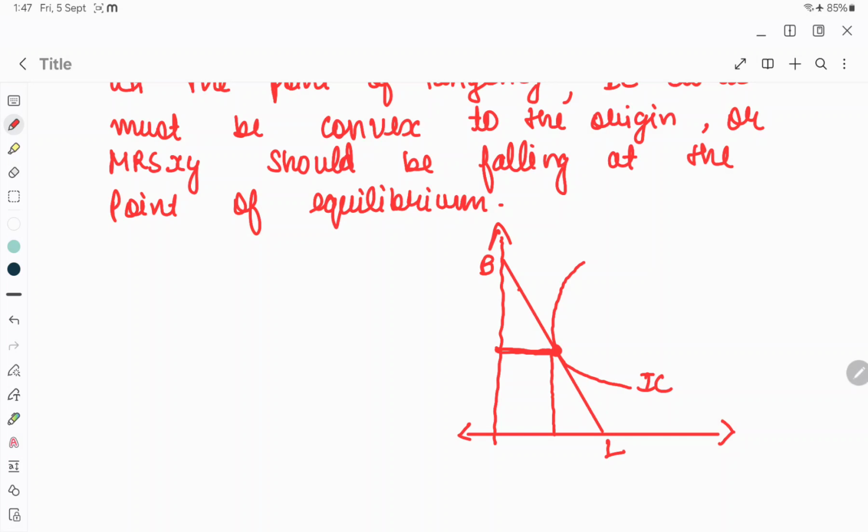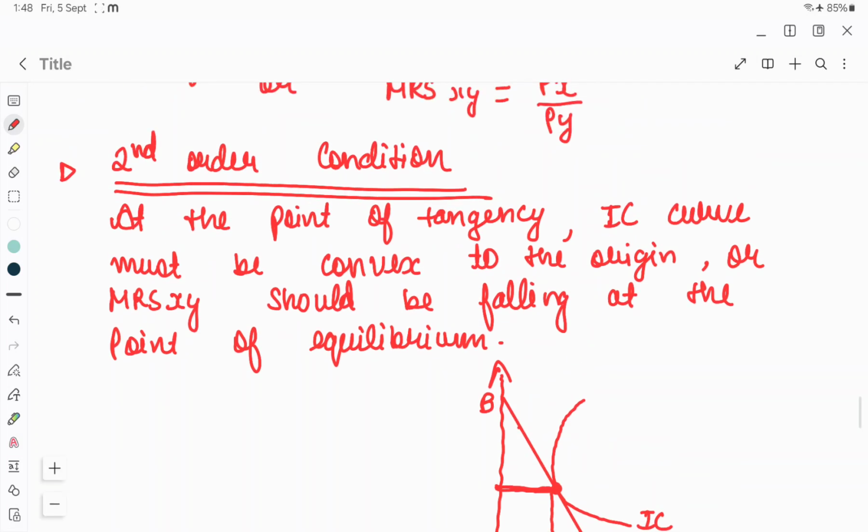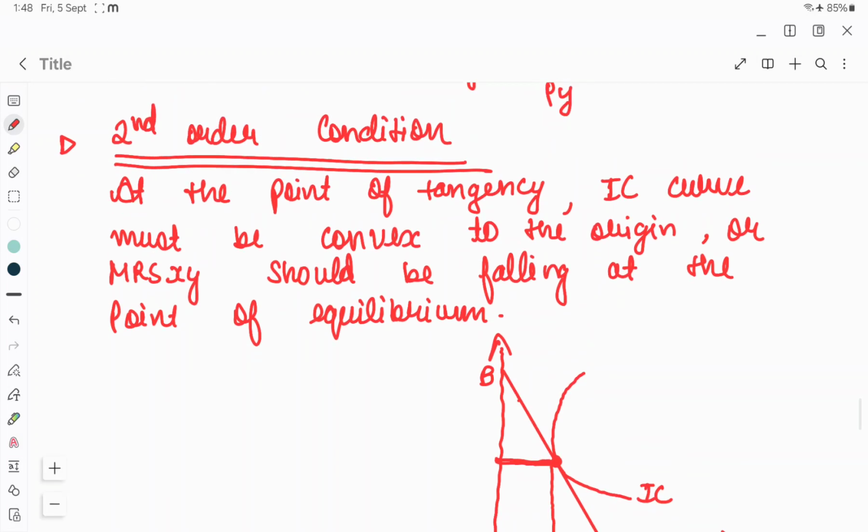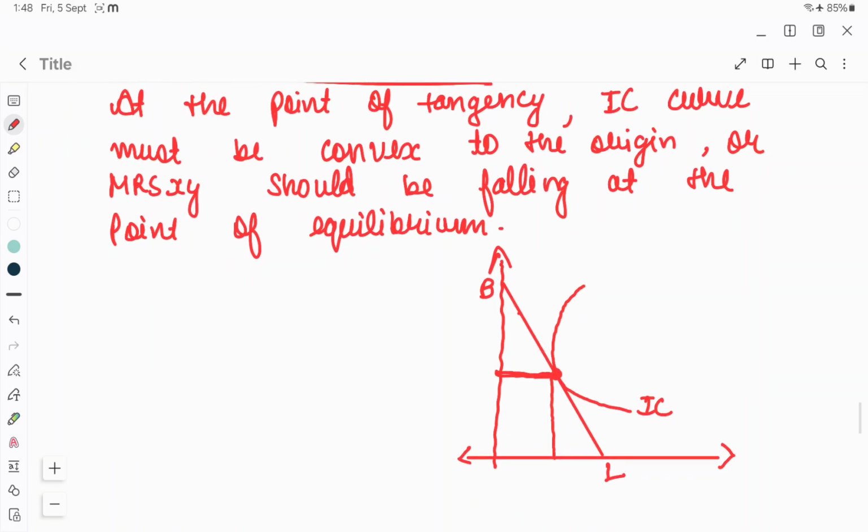So the slope of the budget line is price of X upon price of Y, because the budget line tells about the prices of two goods and the income of the consumer. On the other hand, the slope of the indifference curve tells us about the rate of substitution between two goods the consumer is choosing. The second order condition is that at this point of tangency, the IC curve must be convex to the origin, that is, the marginal rate of substitution should be falling at the point of equilibrium.